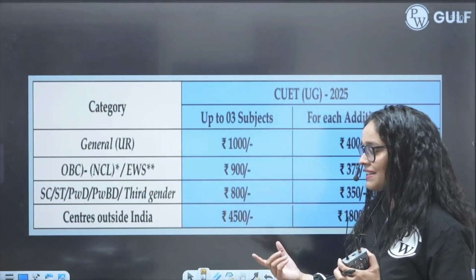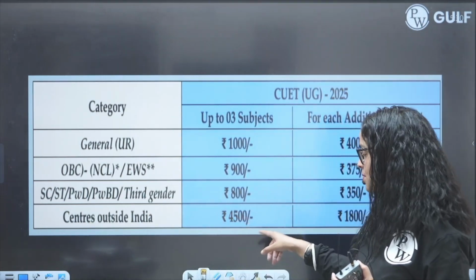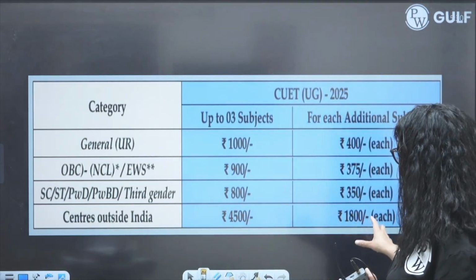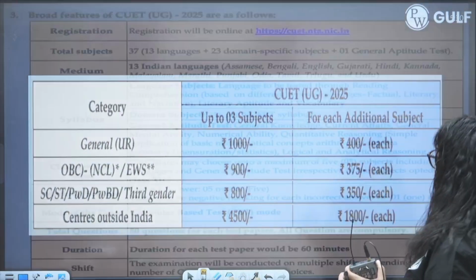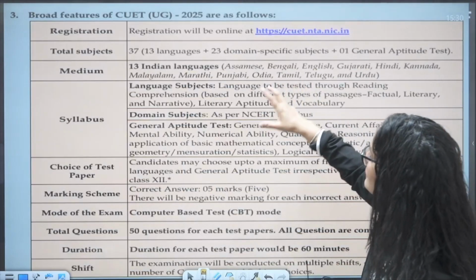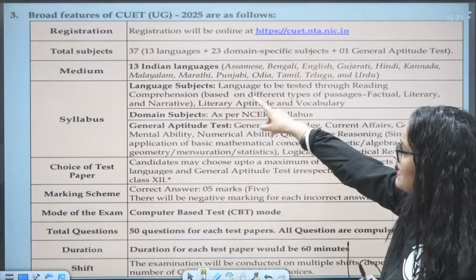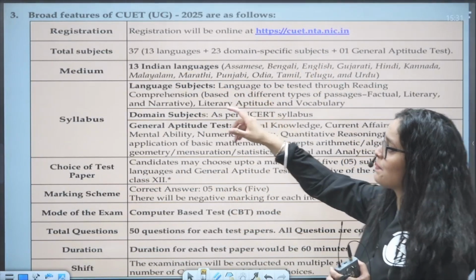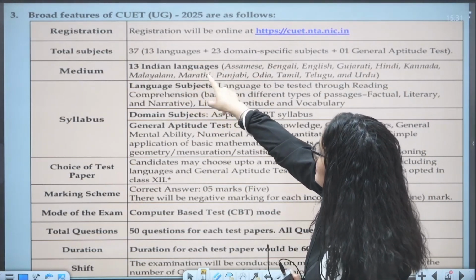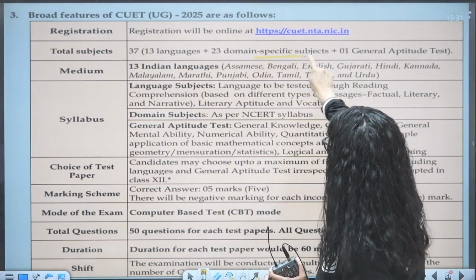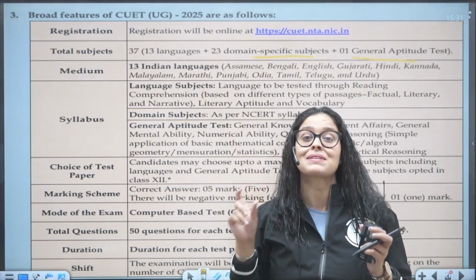Centres outside India, so this is for NRIs. If you are even in the Gulf countries, you have to pay 4,500 along with 1,800 for each additional subject. Next, let's go ahead. When we talk about the CUET exam 2025, registration will be online at this website, and there will be 37 total subjects: 13 languages, 23 domain-specific subjects, and 1 general aptitude test. So this is the format, exam scheme, exam pattern.